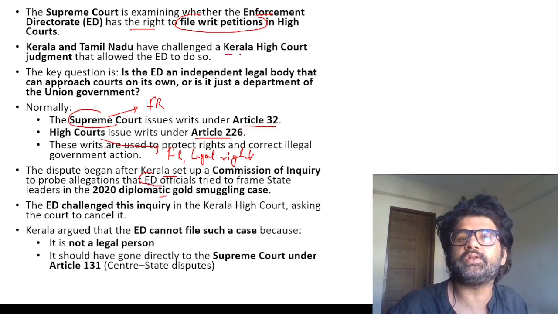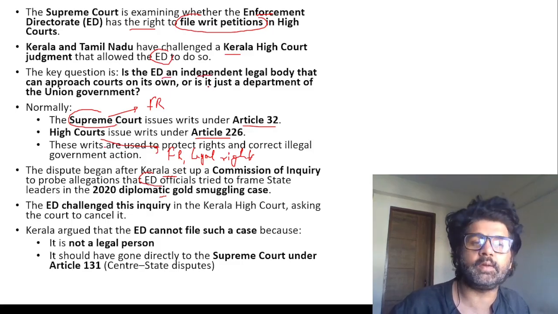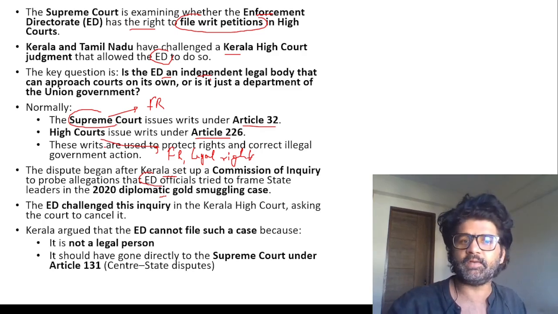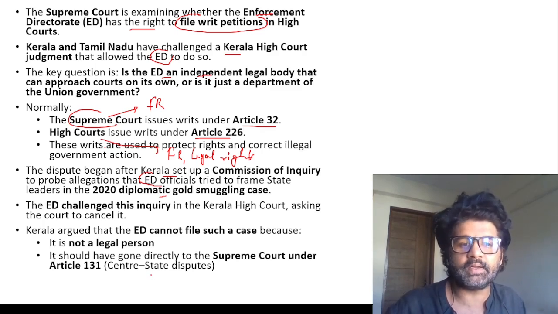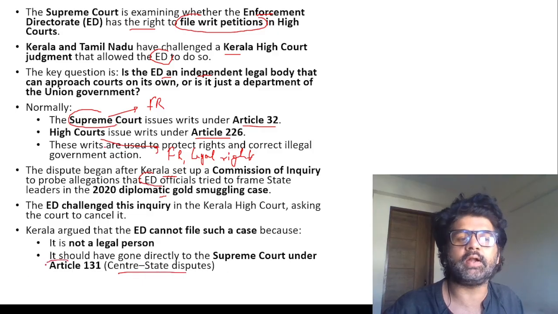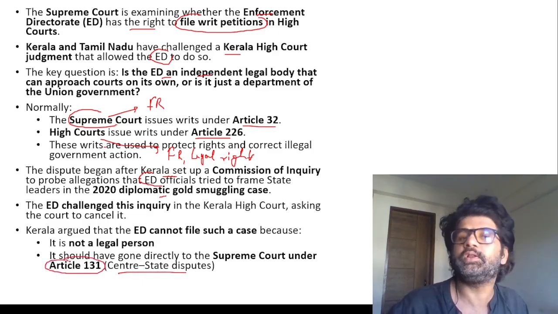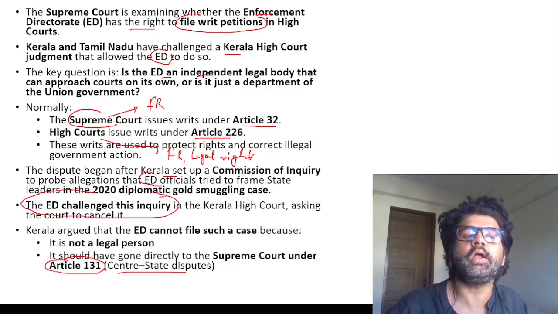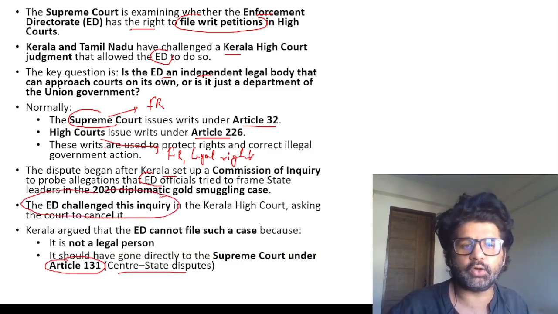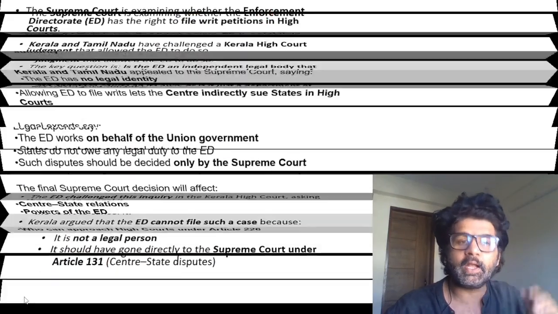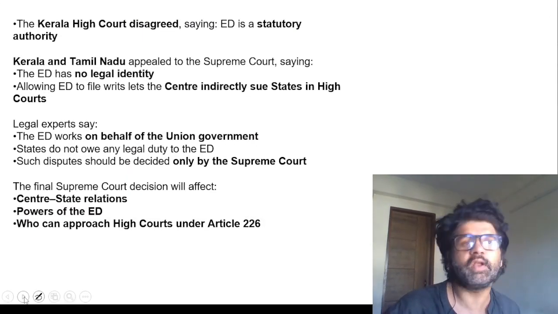Kerala and Tamil Nadu have challenged the Kerala High Court judgment that allowed ED to file a writ petition. The question is, is ED an independent legal body? Can they file a writ petition? When they are filing a writ petition, since they are representing the center, in a way the center is fighting against the state. If a center-state dispute is there, it should directly go to the Supreme Court under Article 131. A writ petition should not be allowed. So the whole question is whether the Enforcement Directorate can file a writ or not, because that is not explicitly written in who can file writ petitions.